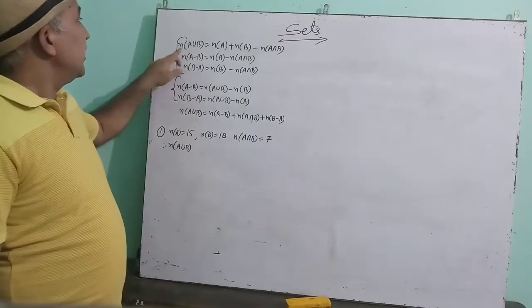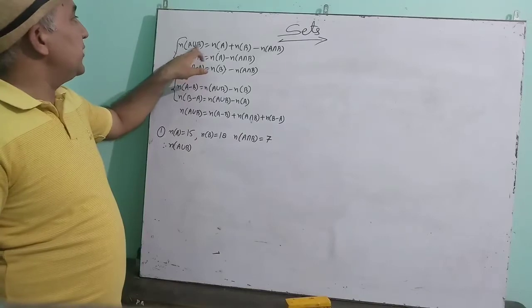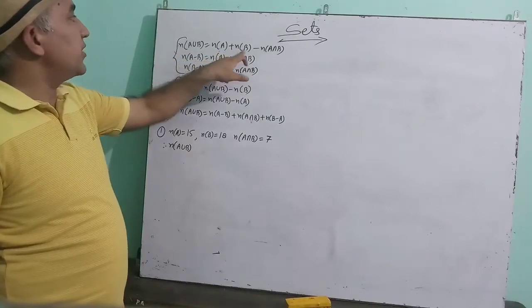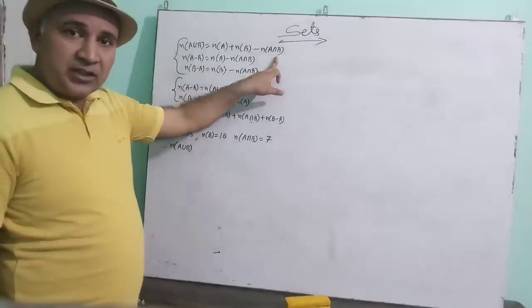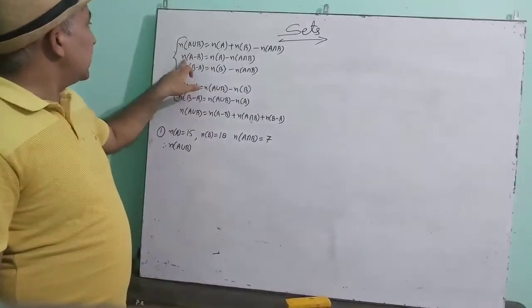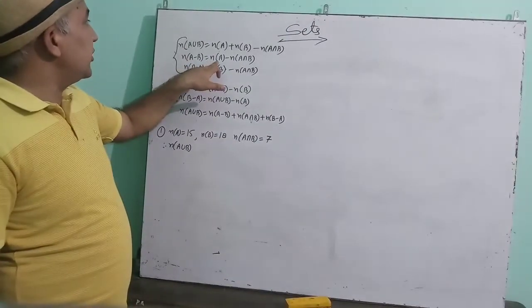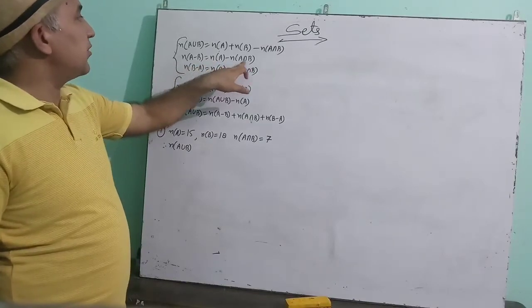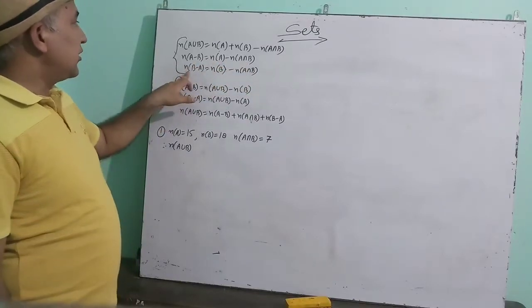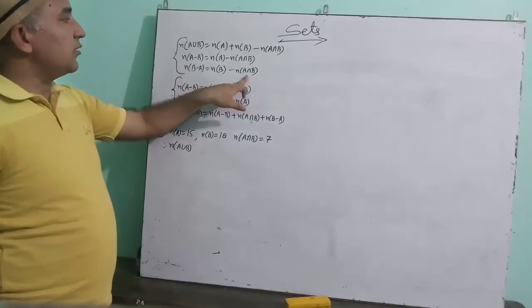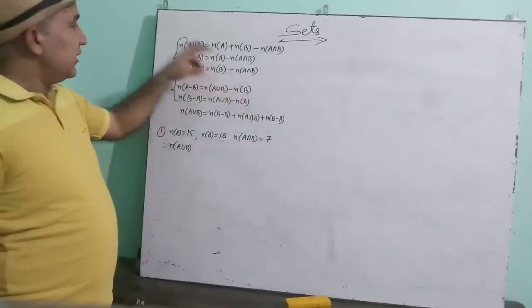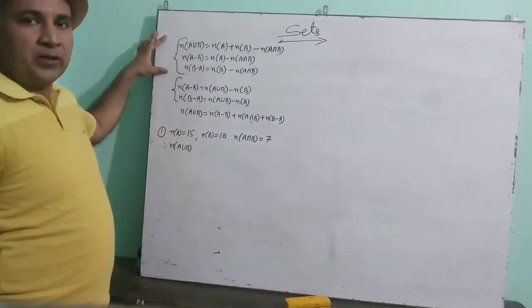Okay, now see children. Cardinal number of A union B is equal to cardinal number of A plus cardinal number of B minus cardinal number of A intersection B. Cardinal number of A minus B is equal to cardinal number of A minus cardinal number of A intersection B. Cardinal number of B minus A is equal to cardinal number of B minus cardinal number of A intersection B. These three are the main formula.